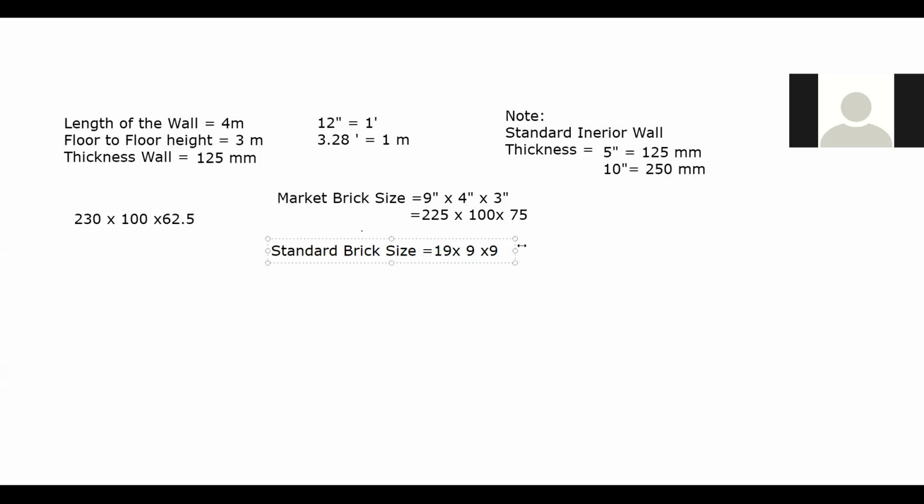19 into 9 into 9, this is in centimeters. If you convert it into mm, it will be 190 into 90 into 90. So this is the standard brick size as per your IS code, but you won't find this brick anywhere. So this is the market brick size and this is the standard brick size. Now we'll find out the number of bricks in 1 meter cube.